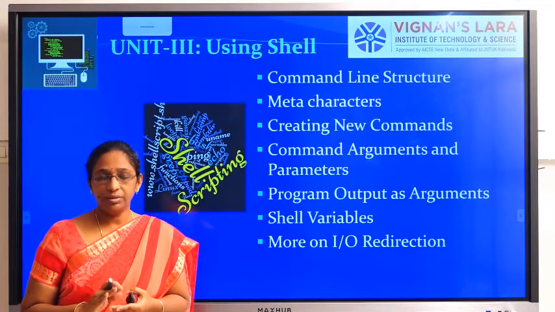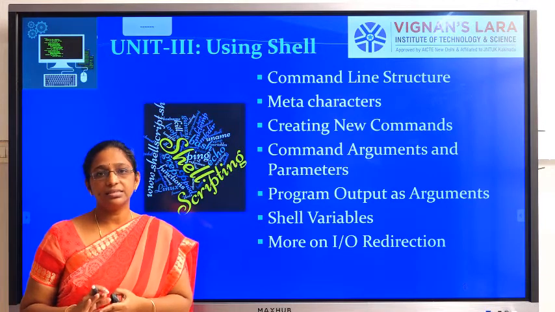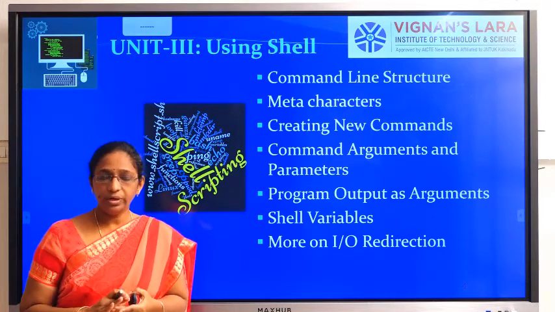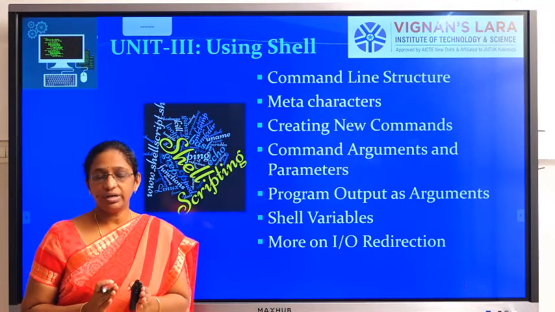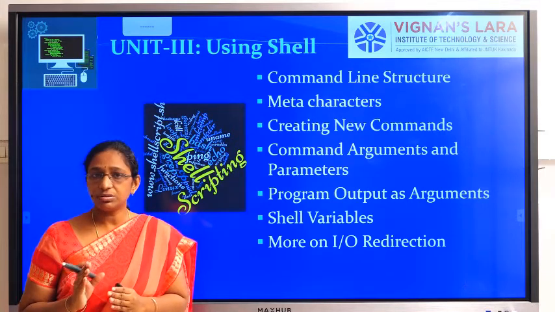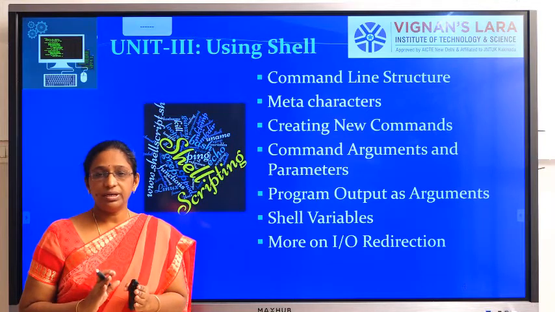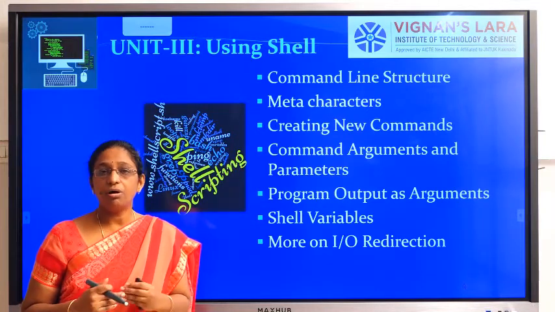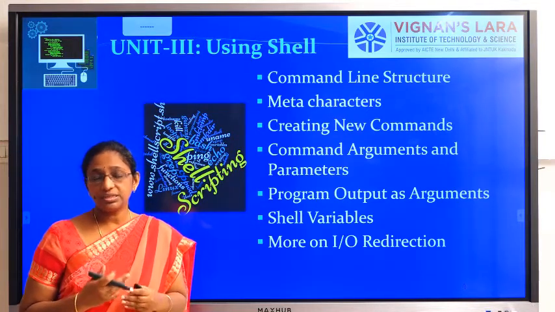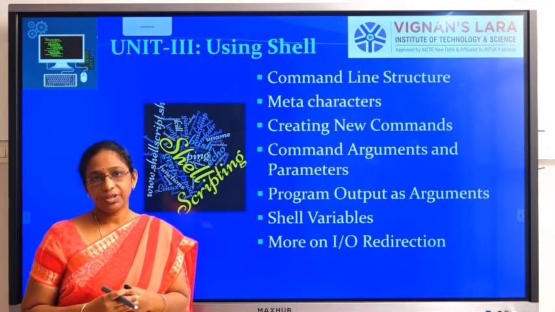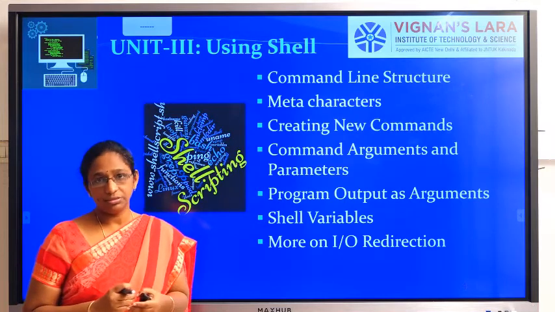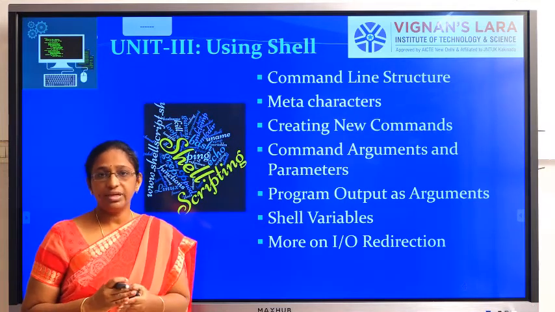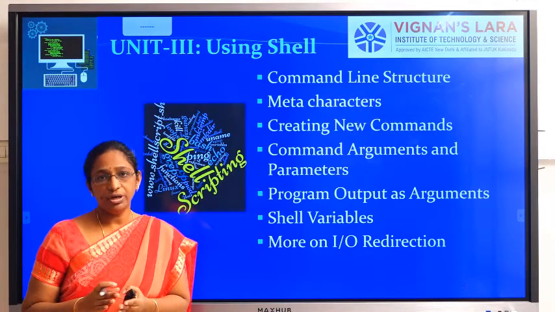Here the keyboard is considered as the standard input file, and the monitor is considered as the standard output file. In this way, whatever devices we have, even a printer, is considered as a file. All the devices we have are treated as files. That is one of the important features of Unix. By treating these devices as files, we can perform IO redirection, where we can change the direction of the input and output.